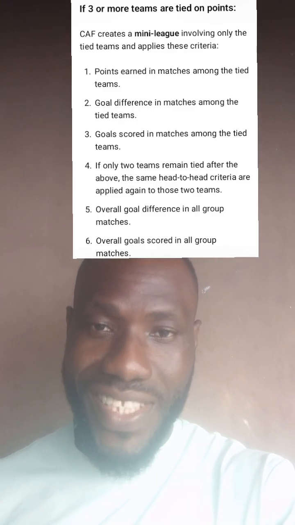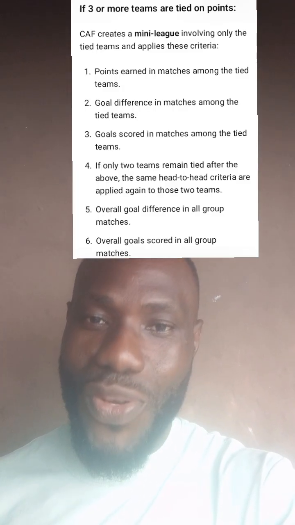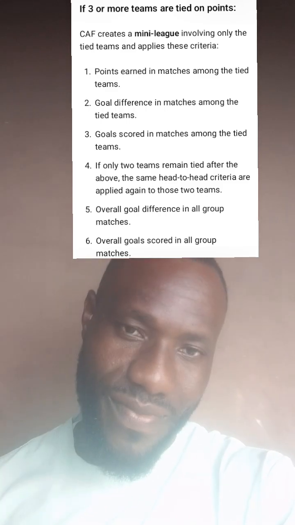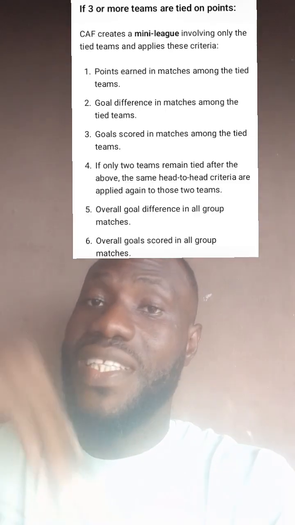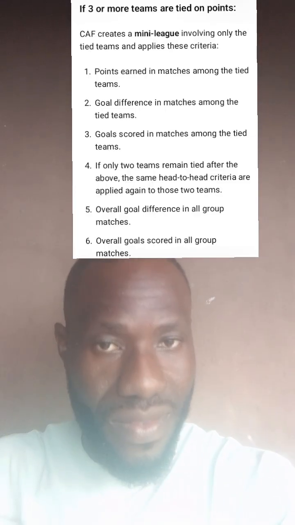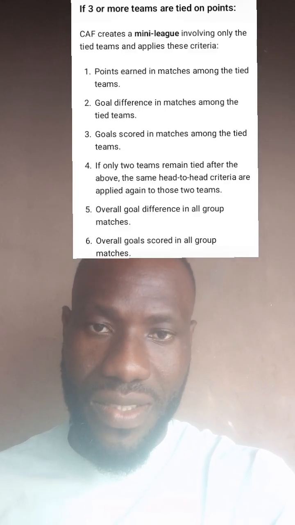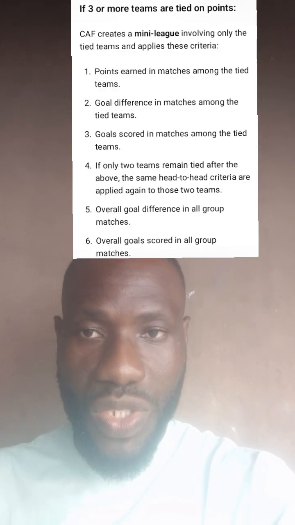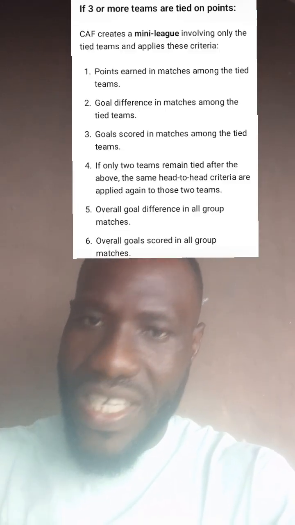After checking the goal difference between these three tied teams, it was still the same. Guess what the next thing they use? The number of goals scored. They use goals scored between the three teams. Because if they used goals scored in the group stage in total, Malawi would still go out. We had more goals than them, and Zambia had more goals than all of us. But they only use the matches within the three tied teams.